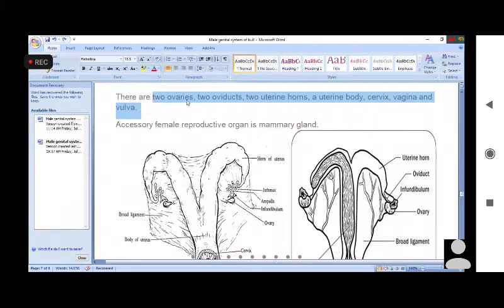These are the organs of the female genital system. And there is an accessory gland, that is the mammary gland. It is also part of the female genital system.